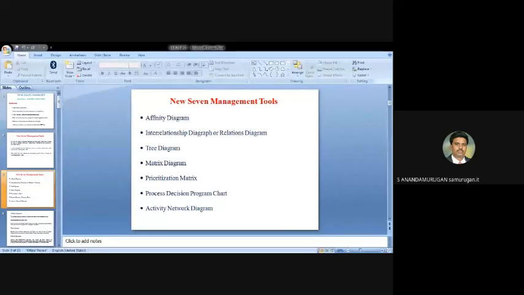Then second unit, customer satisfaction. The question may be in terms of a case study: how to satisfy the customer. You have to write that. Then customer complaint. The question may be asked, how to get the complaints? What are the modes available for getting the complaints from the customers? They may be asked.